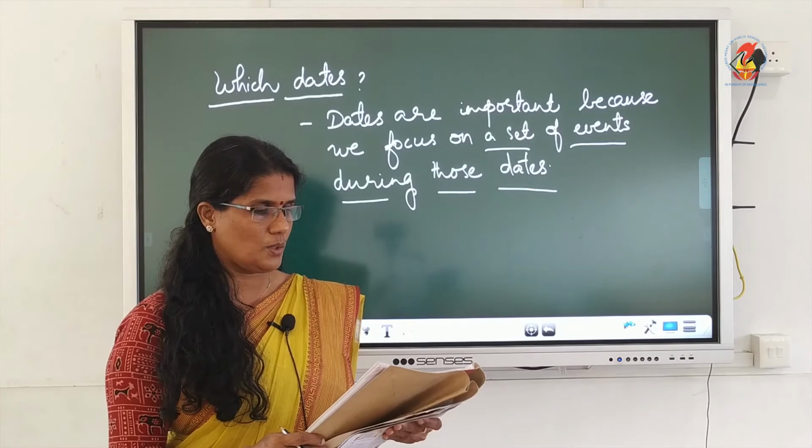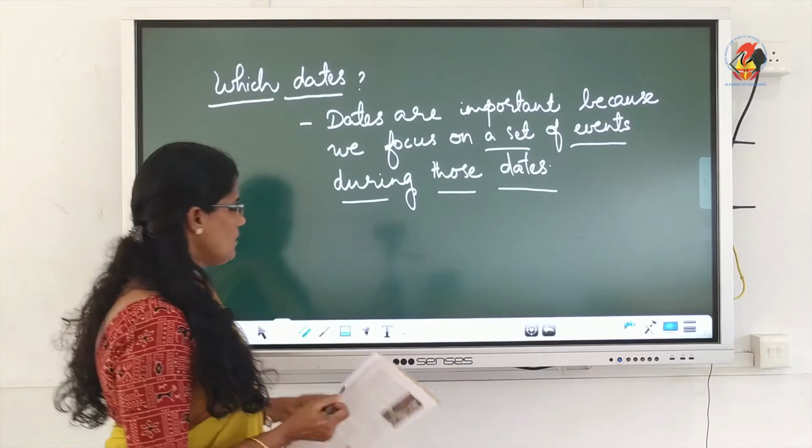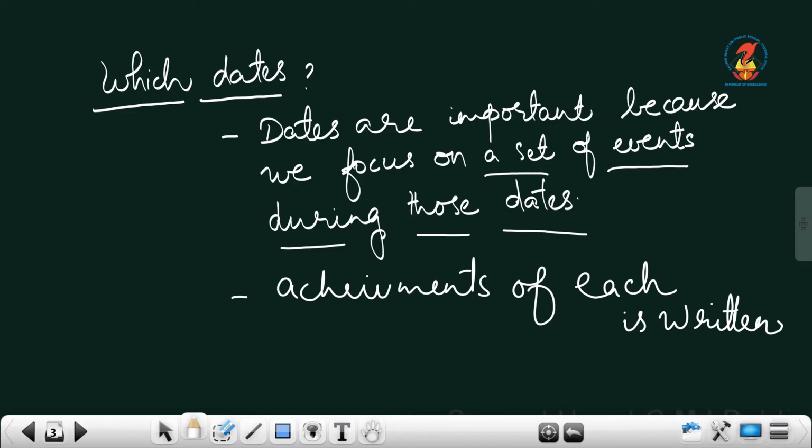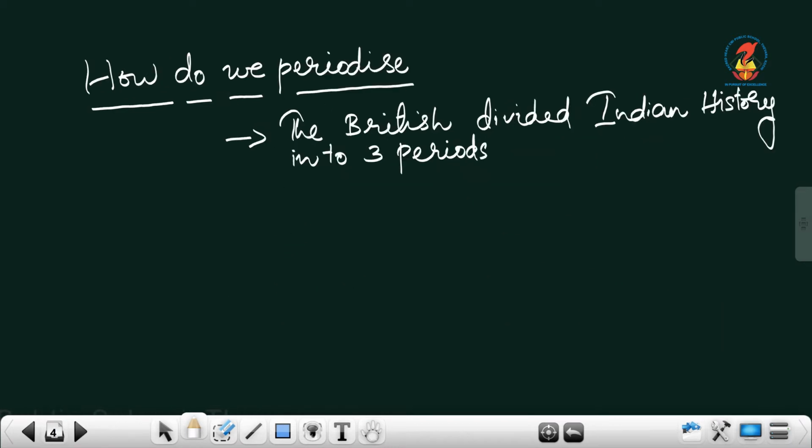Underline that sentence also. So, what is written about? Achievements of each Governor General is written by the British historians. So, underline that.